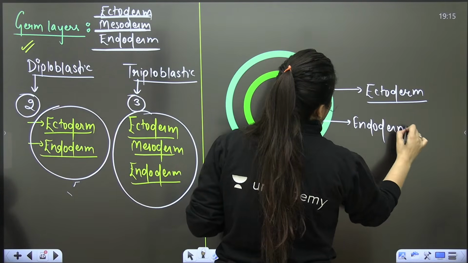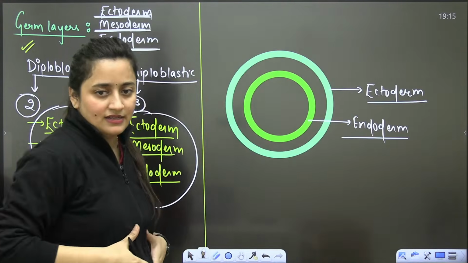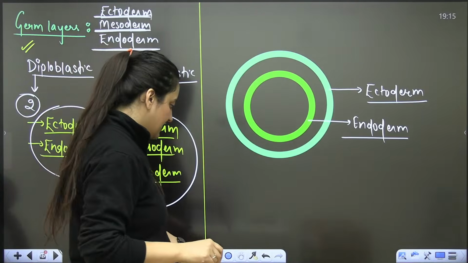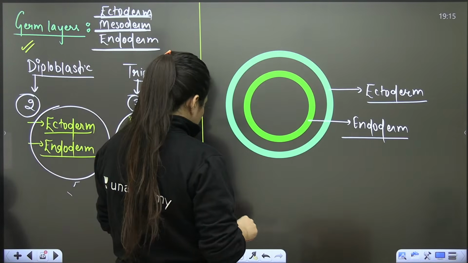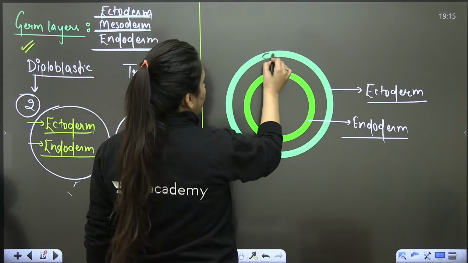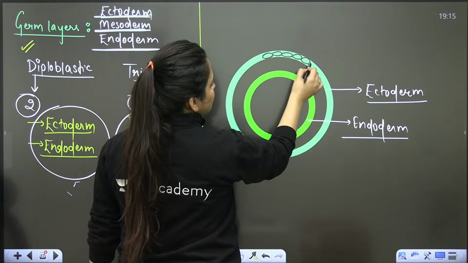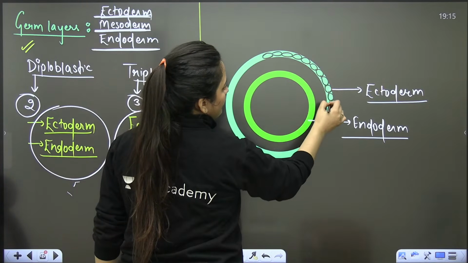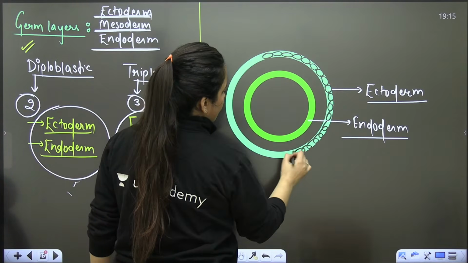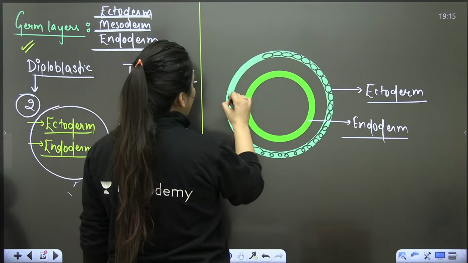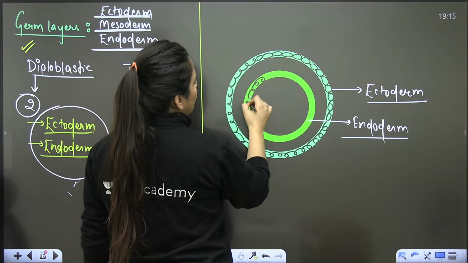Now, this is the gut cavity. We'll discuss that too. So, this layer, let's say cellular, it is having the cells, right? You have the ectoderm and you have the endoderm here.